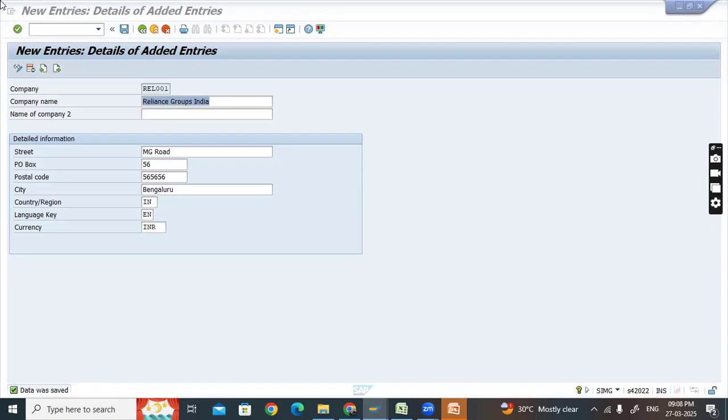We will be only designing the things here. When we talk about the business transactions or the journal entries, all those will be taken care of by the end users. So now we are designing the system for Reliance. We will configure and design the system and then hand it over to the end users.